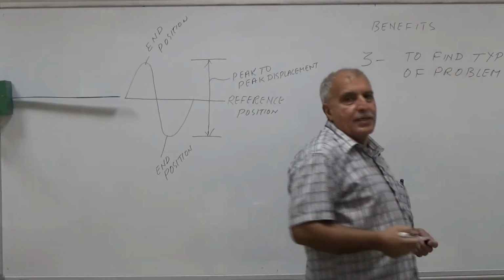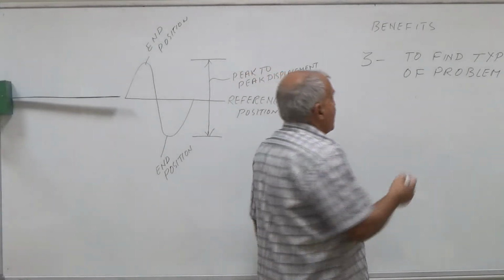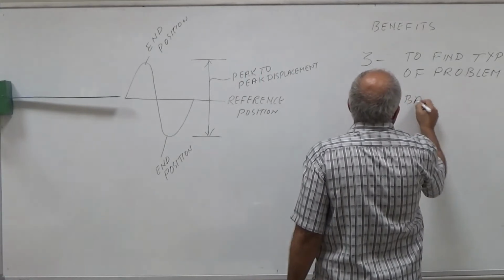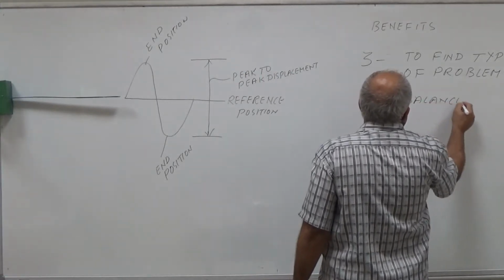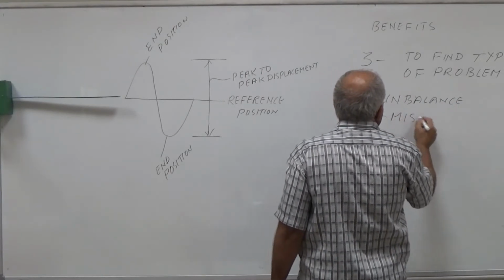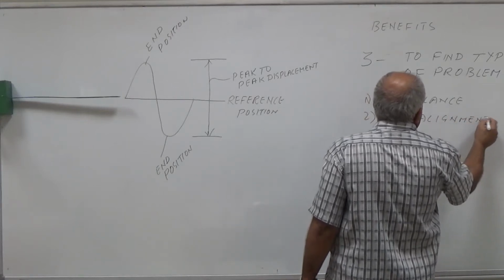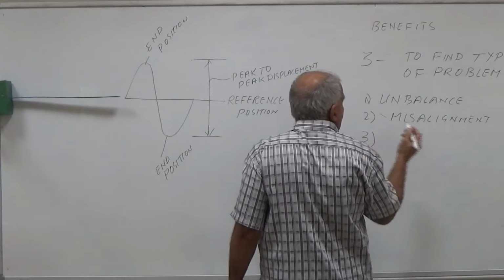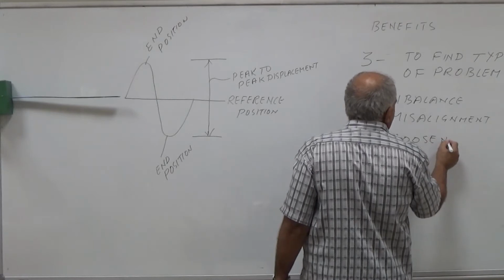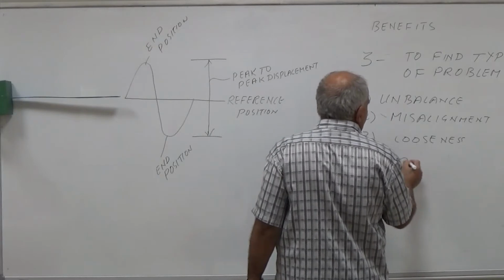Now in a machine there can be many problems, or many problems can develop. There can be unbalance, there can be misalignment, there can be some part becoming looseness, or rubbing.